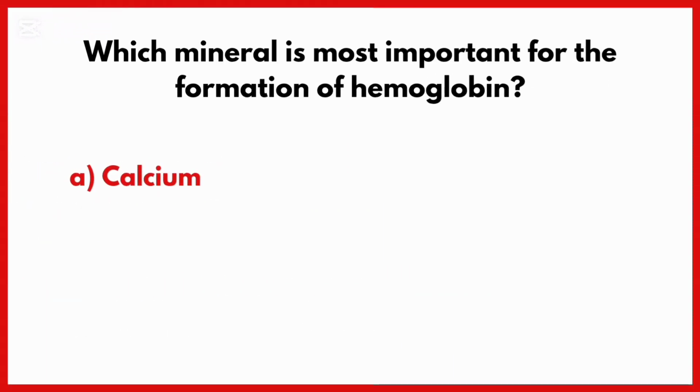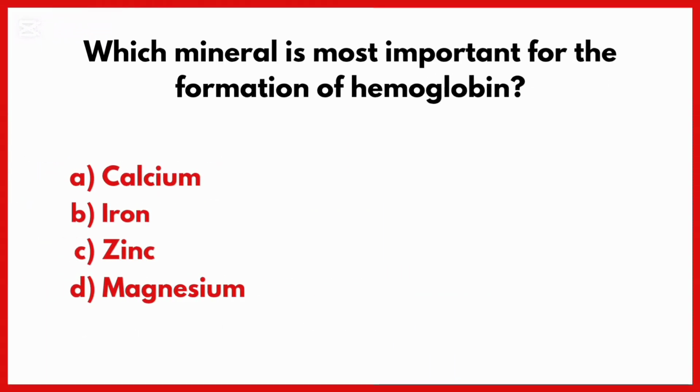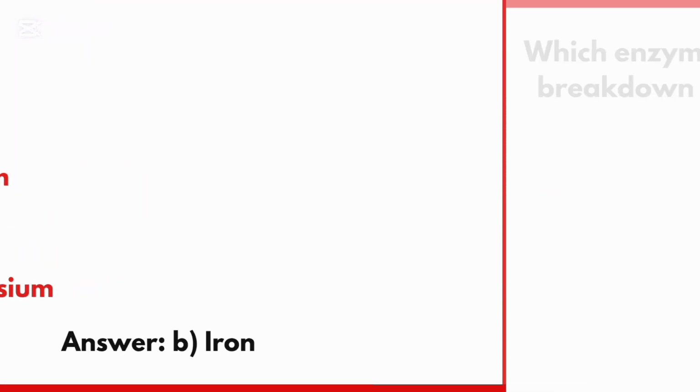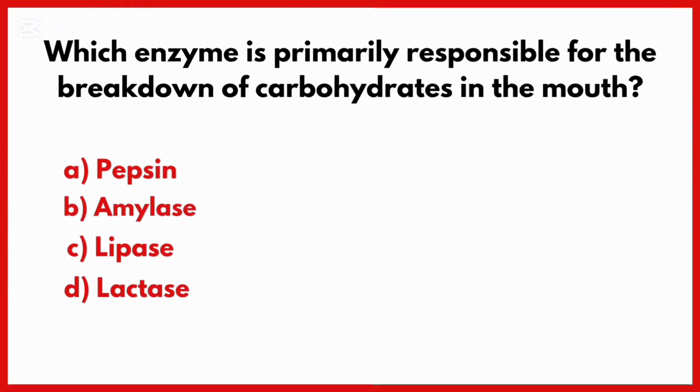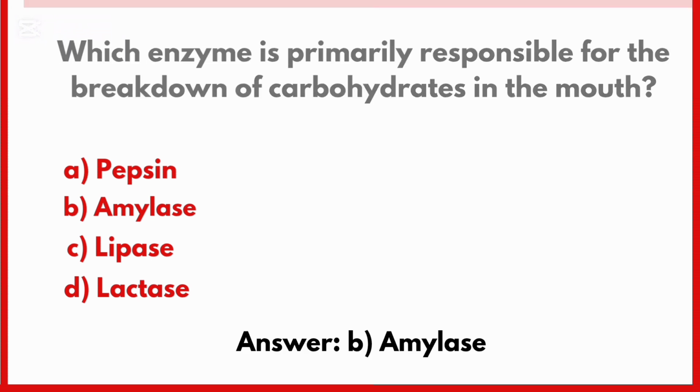Which mineral is most important for the formation of hemoglobin? Correct answer is option B, iron. Which enzyme is primarily responsible for the breakdown of carbohydrates in the mouth? Correct answer is option B, amylase.